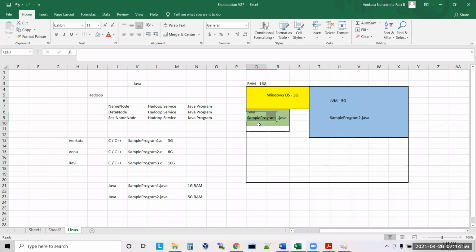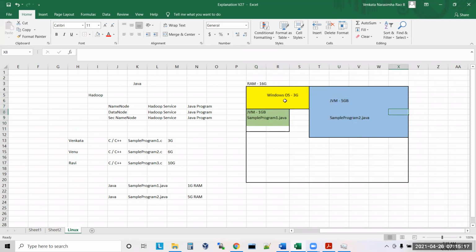Now I started one Java program which is taking 1 GB. Here I started one more Java program which is taking 5 GB. It means this is running at the same time as this one.